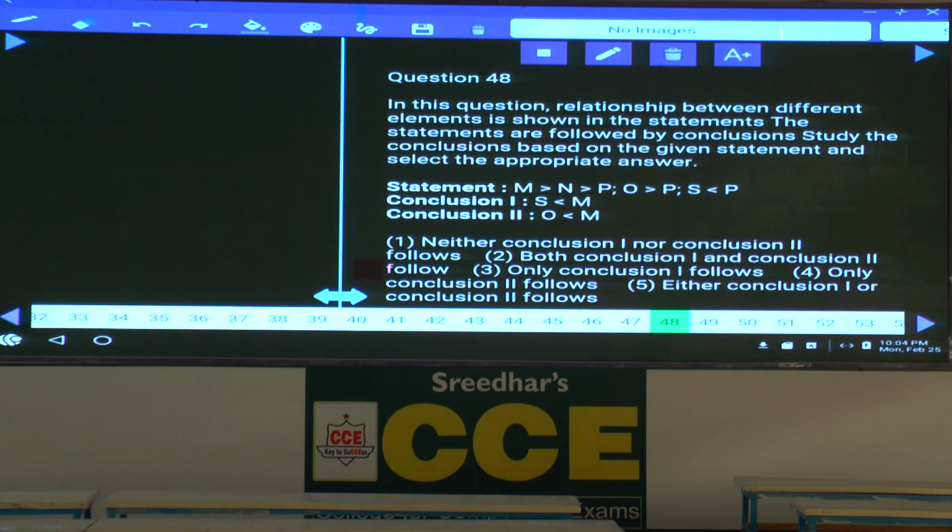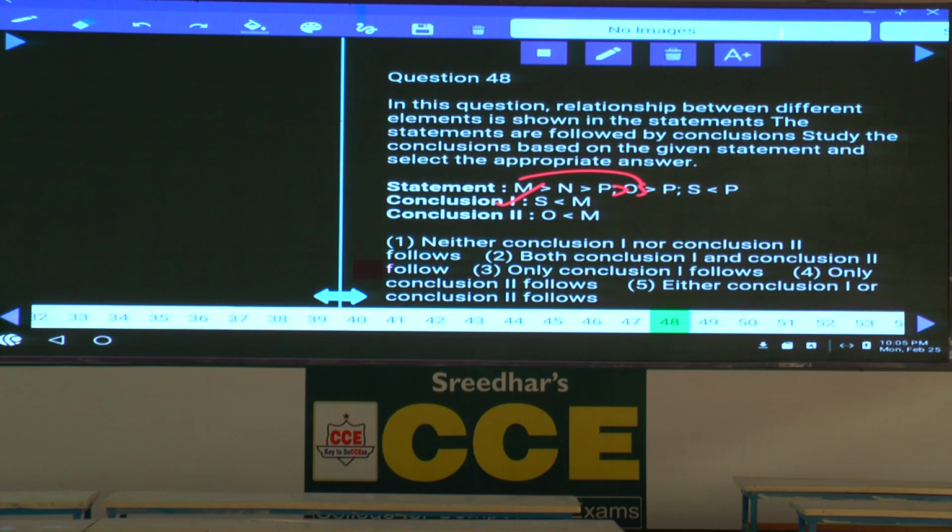47. Then coming to 48, the relation between S and M. M is here, S is here, P is common between these two. M greater than P. S lesser than P means P greater than S. Between M and S greater than. M is greater than S, S lesser than M is definitely true.